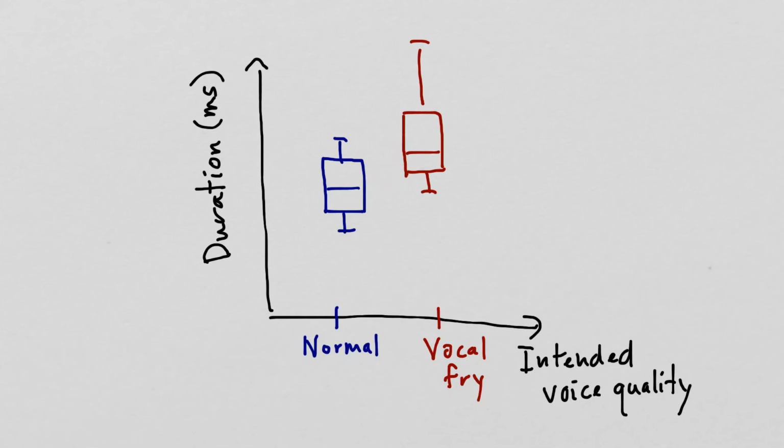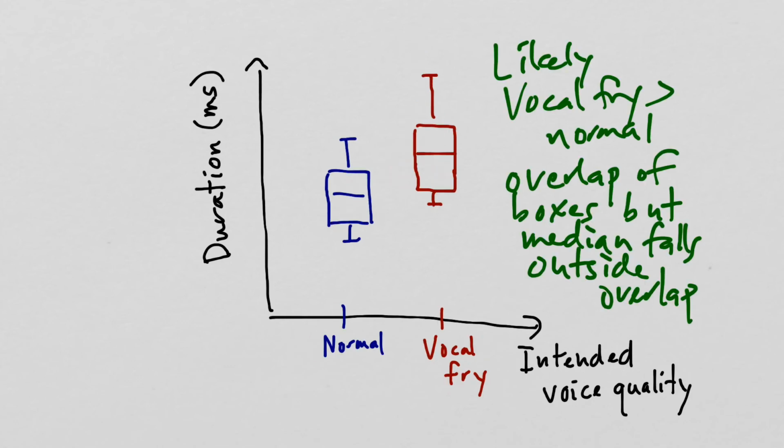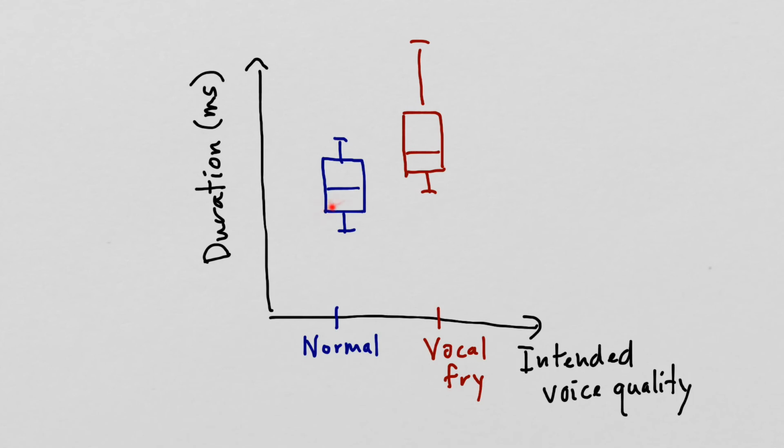the median here for the normal voice stimuli is below the bottom of the box for vocal fry. So this is like the other situation here where we have an overlap of boxes, but the median falls outside the overlap, because the median here for the normal is still falling outside the overlap with the box from vocal fry.